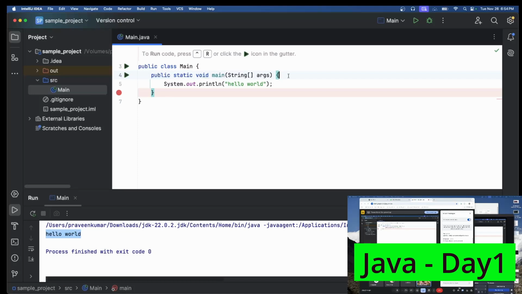Without hesitation, you can just ask your queries in the chat, or you can use the group also.